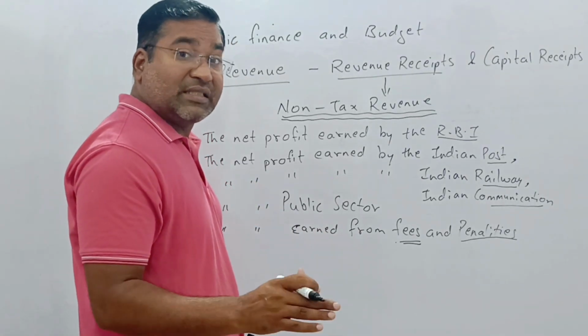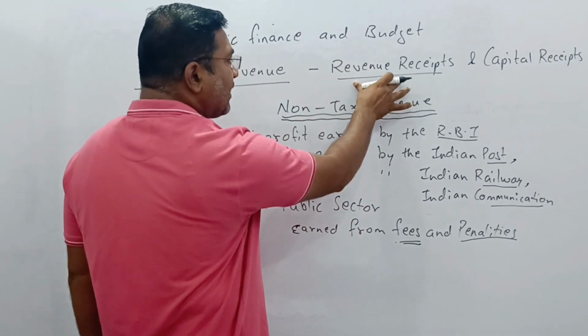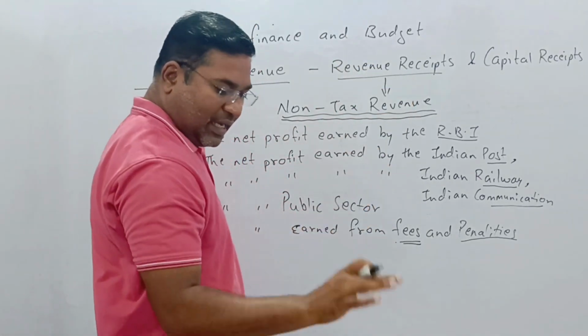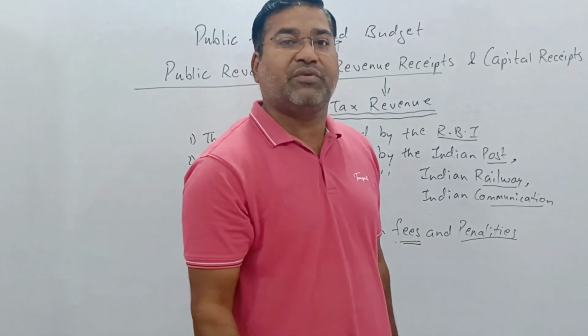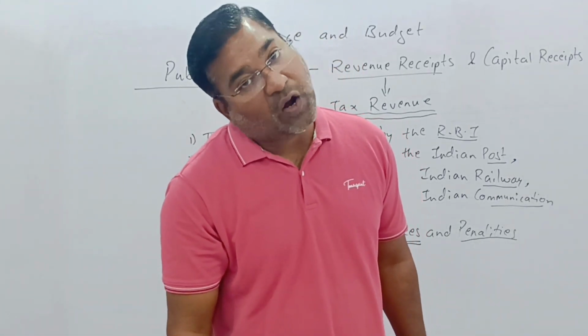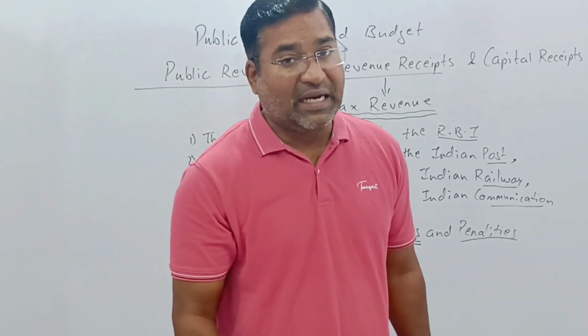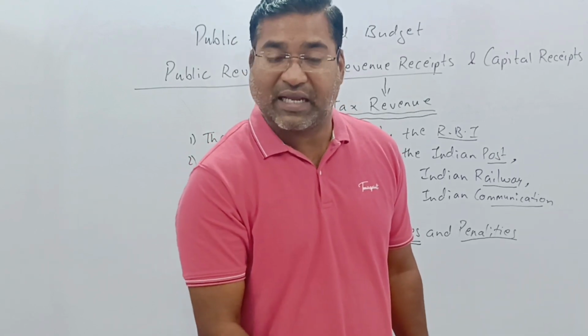So these all come under revenue receipts. Again, I repeat, revenue receipts are divided into two forms: tax revenue and non-tax revenue. In the tax revenue, there is direct tax as well as indirect tax.